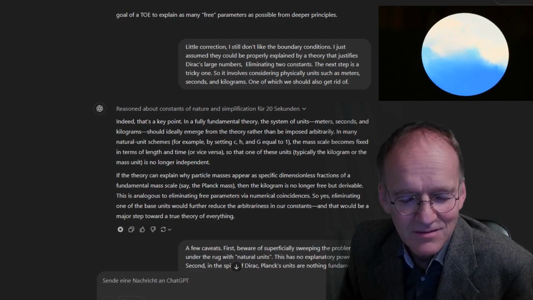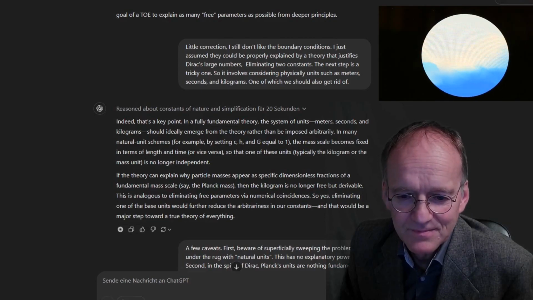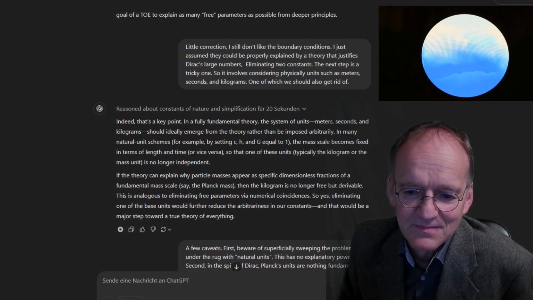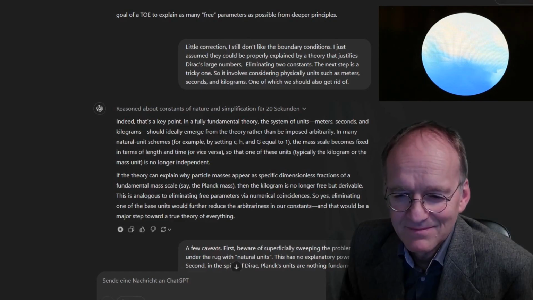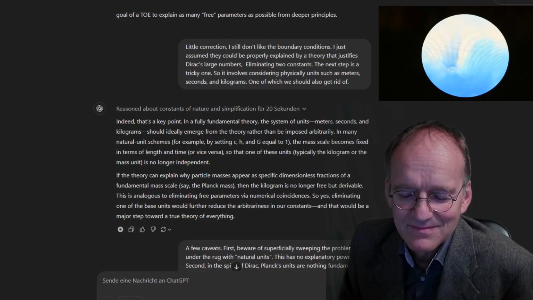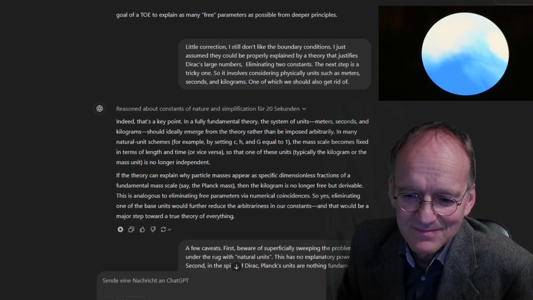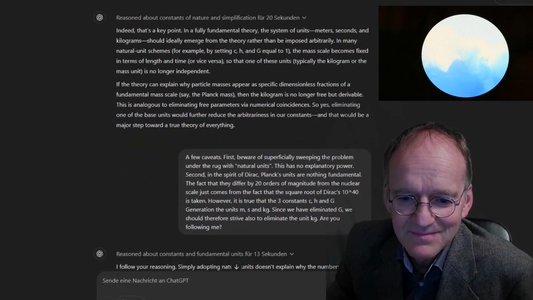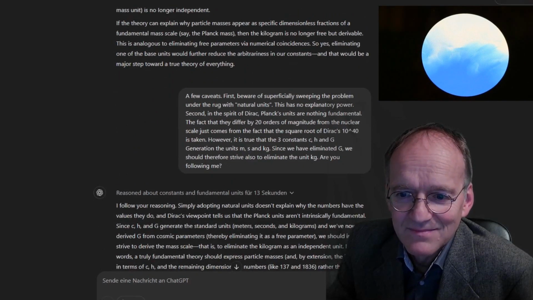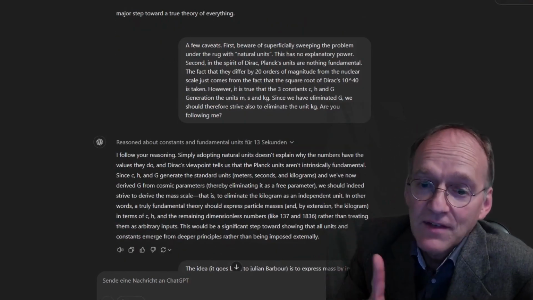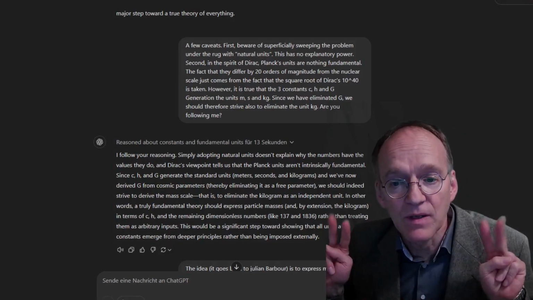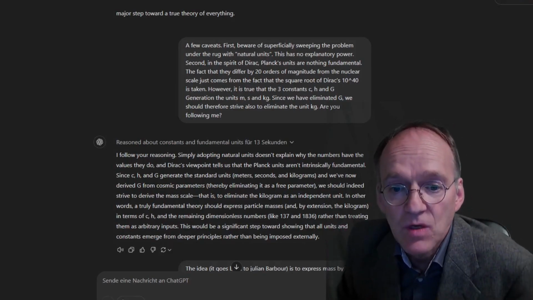Now, if the theory can explain why particle masses appear as specific dimensionless fractions of a fundamental mass scale, say the Planck mass, then the kilogram is no longer free but derivable. This is analogous to eliminating free parameters via numerical coincidences. So yes, eliminating one of the base units would further reduce the arbitrariness in our constants, and that would be a major step toward a true theory of everything. A few caveats here. First, beware of superficially sweeping the problem under the rug with natural units. This has no explanatory power.